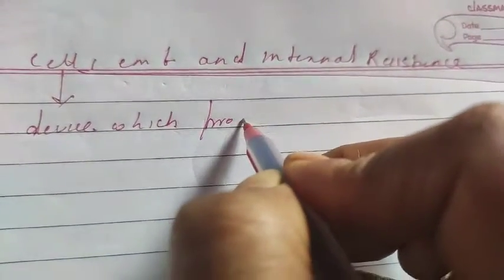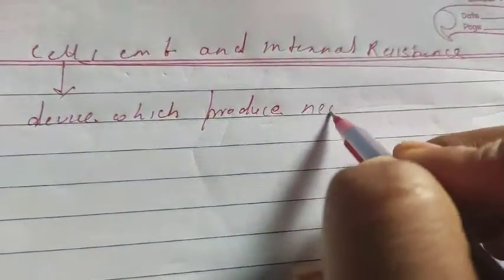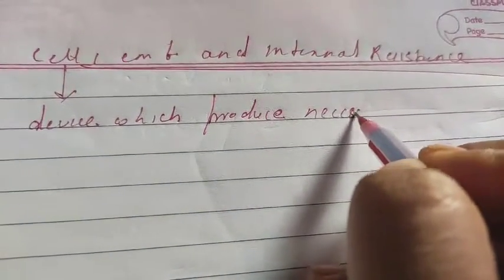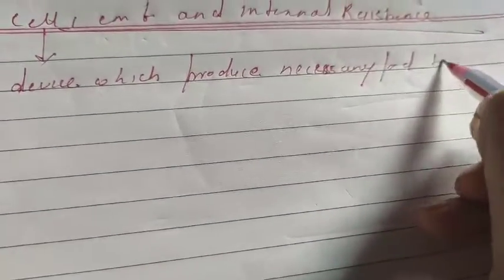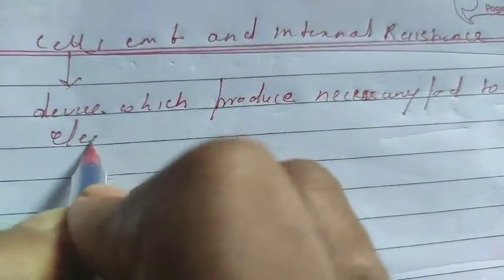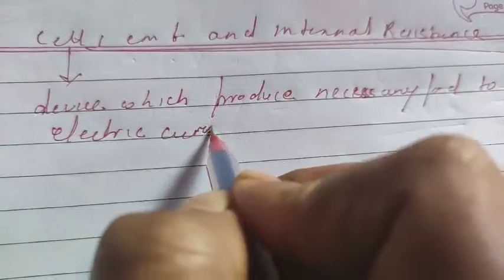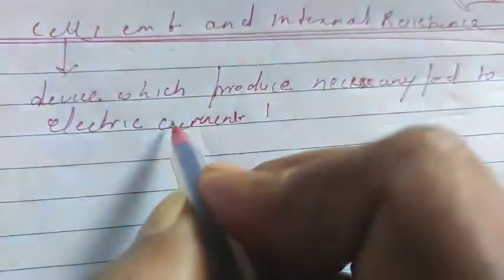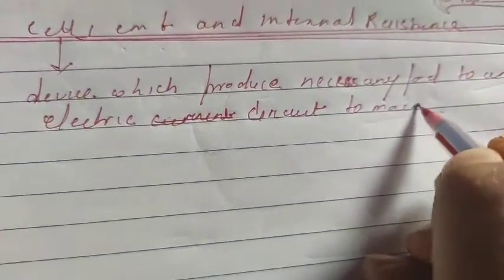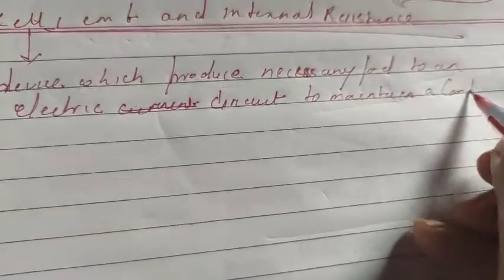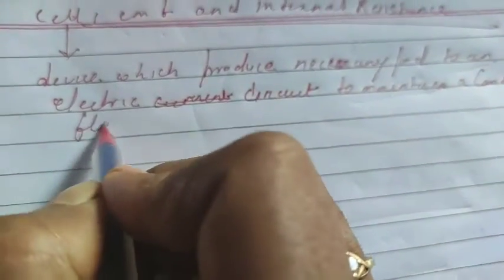It is a device which produces necessary potential difference to an electric circuit, to maintain a continuous flow of current in it.